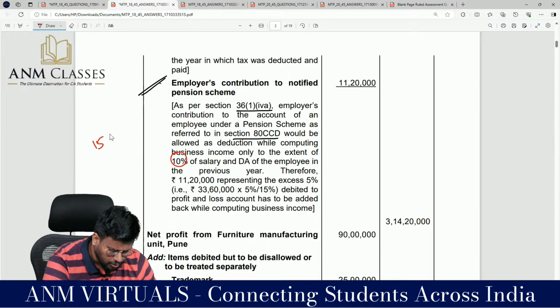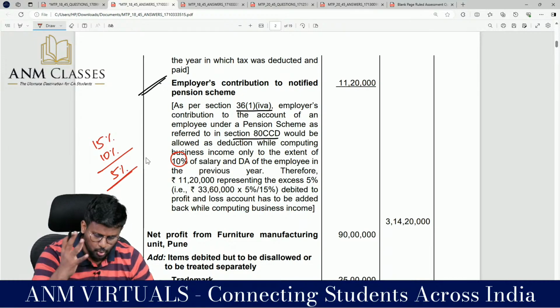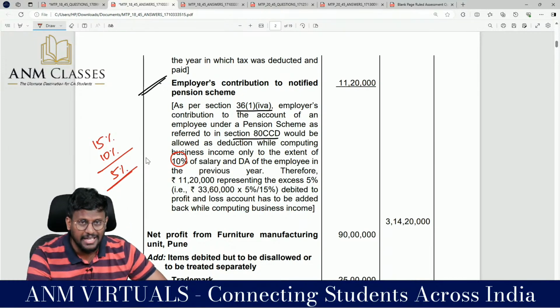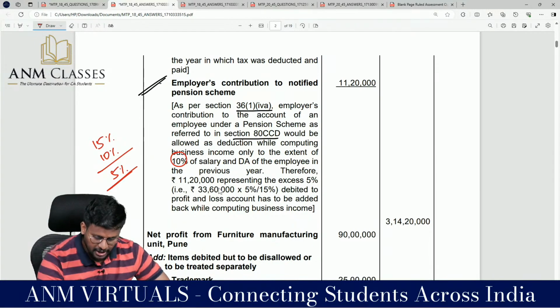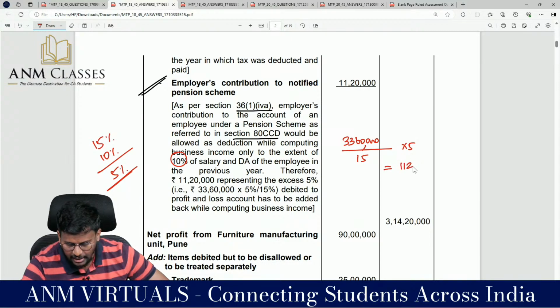But instead of contributing 10%, employer has contributed 15%, so that extra should be added back as per 40A subsection 9, contribution to unrecognized fund. Therefore, their calculation is 33,60,000 divided by 15 into 5, that extra 11,20,000 should be added back.